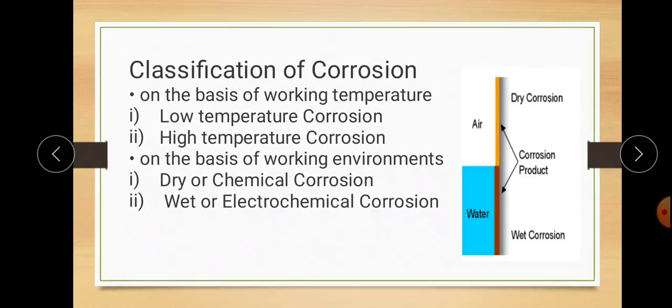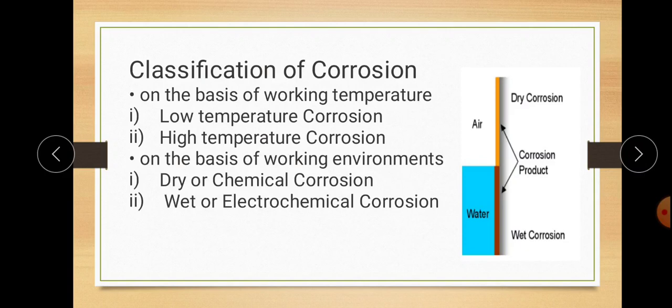That type of corrosion is considered wet or electrochemical corrosion. So basically, on the basis of working environment, there are two kinds of corrosion: dry or chemical corrosion, and wet or electrochemical corrosion.